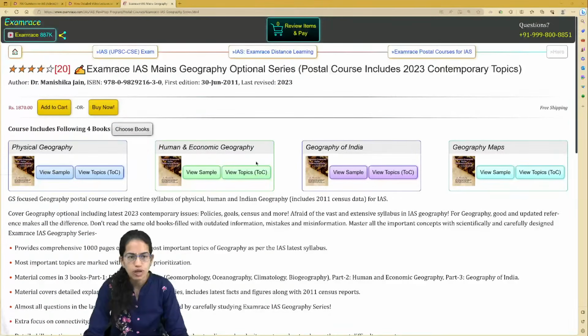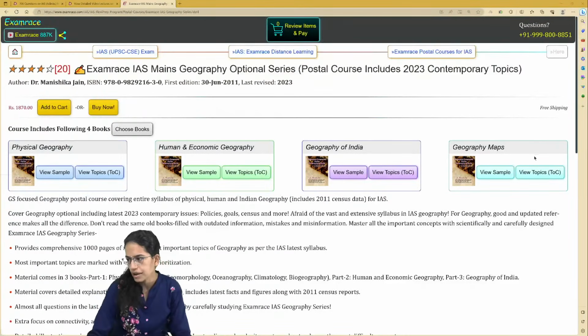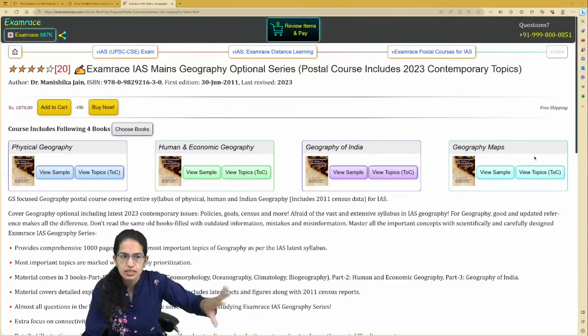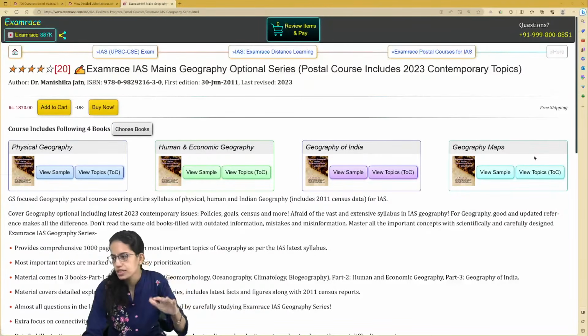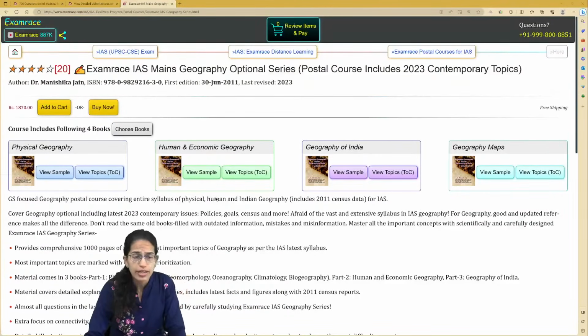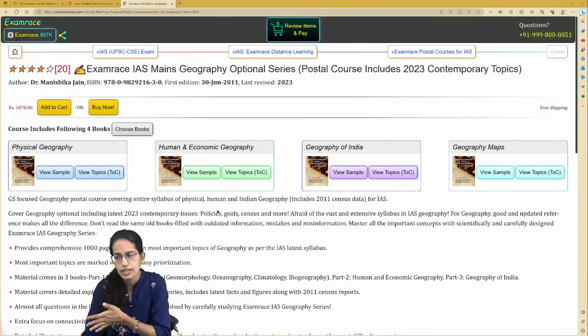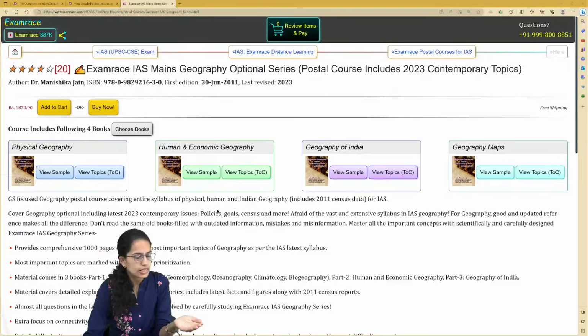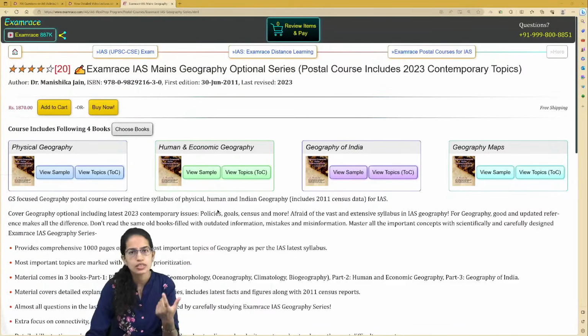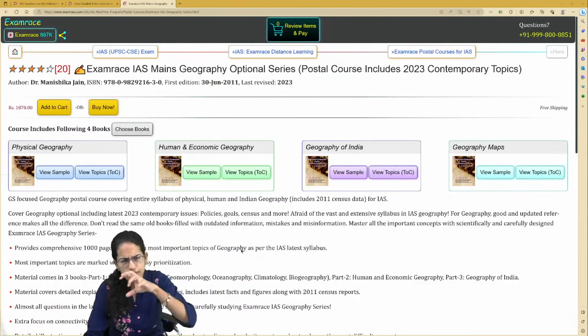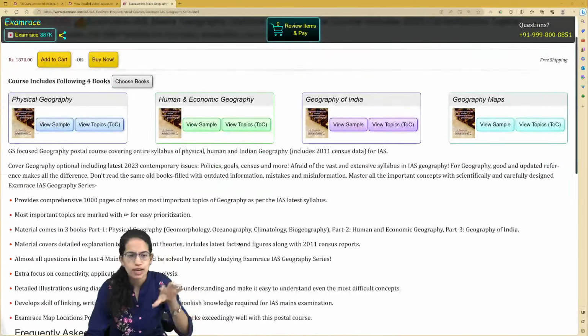So we do provide the reference books, and that covers the physical and human geography of India and maps, and this is the complete series for your UPSC as per the current syllabus. Now again, if you are preparing for UGC NET, you do need extra material to study, which is related to GIS, remote sensing and cartography, which is not required for your UPSC. The sections which are required for UPSC have been covered here.